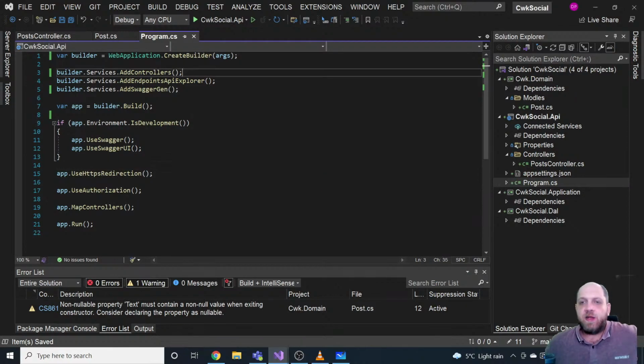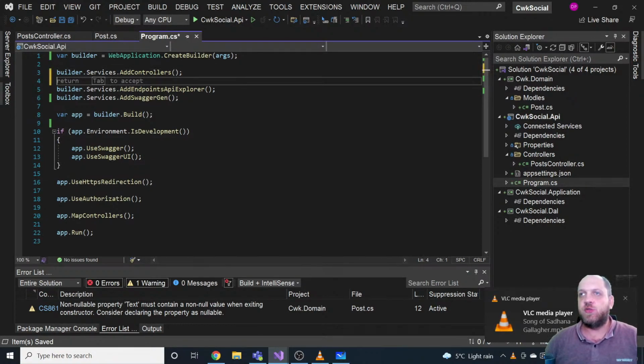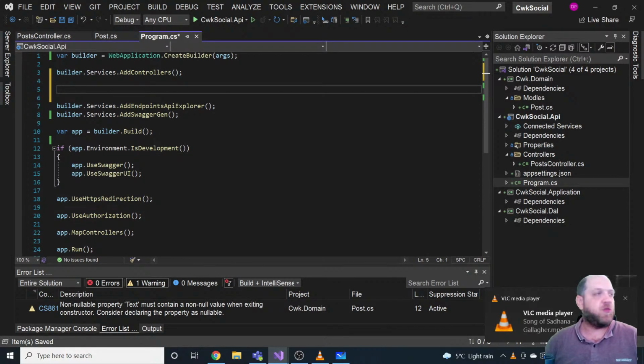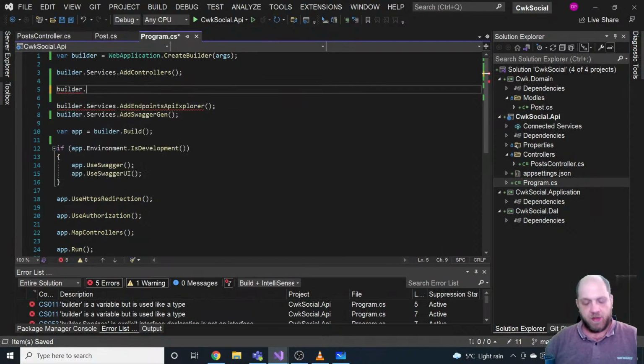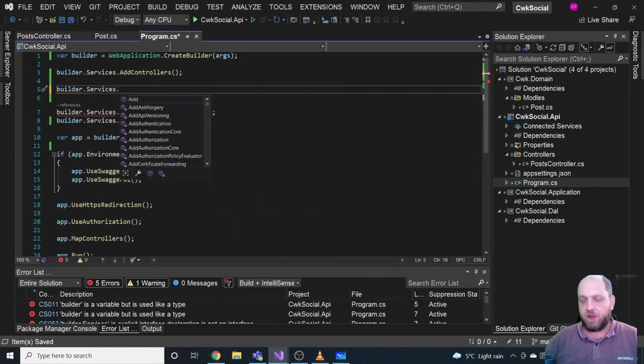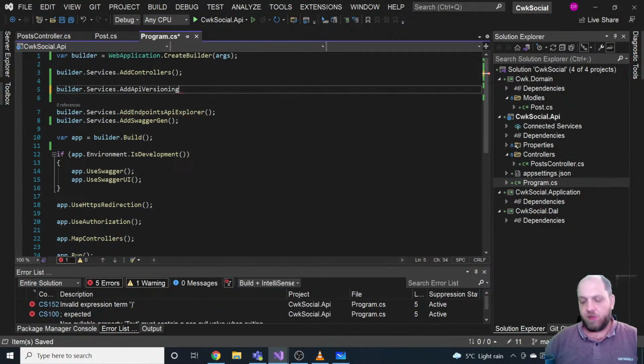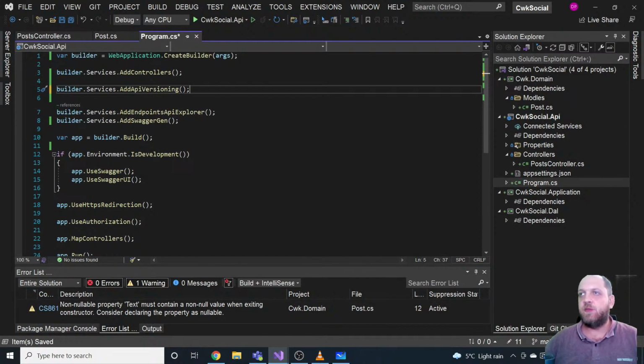Now, regarding API versioning, a few things that we want to do here is, of course, use the packages that we have installed to actually configure how we want to do this API versioning. And I would like to create here some space. So I would have here on the builder, and then of course on services, a method that should be called AddApiVersioning. Of course, if I would be also able to type correctly, that would be great.